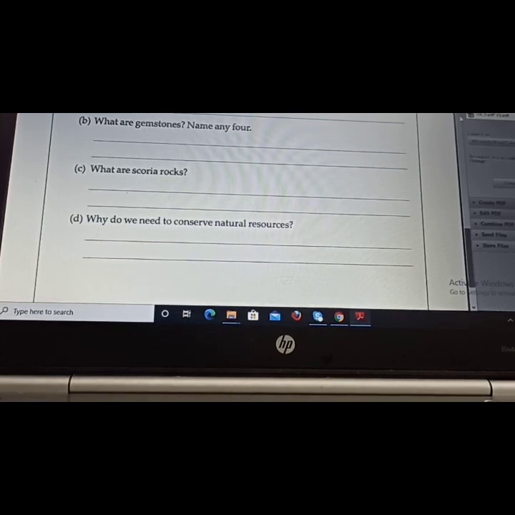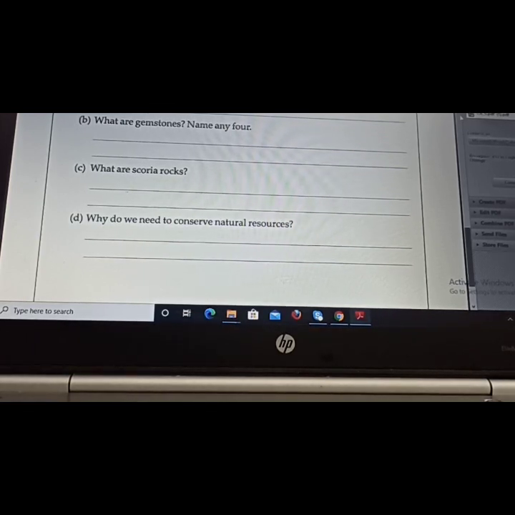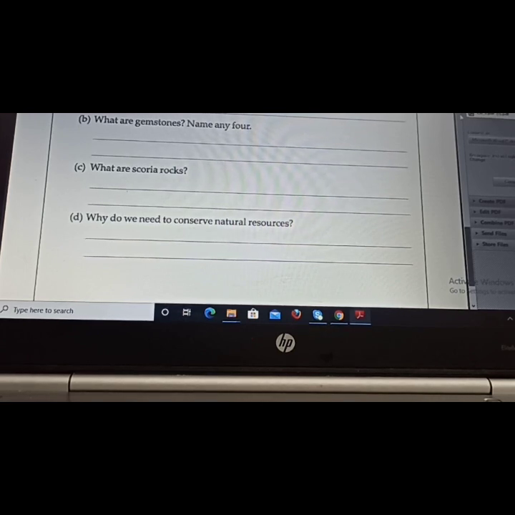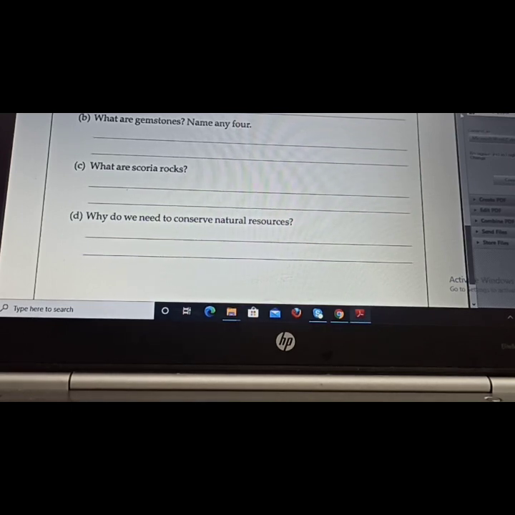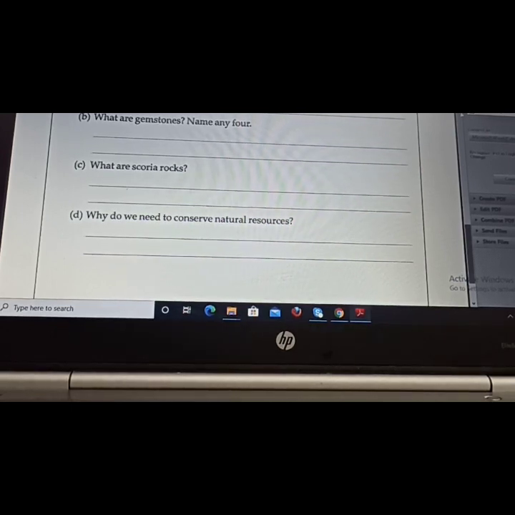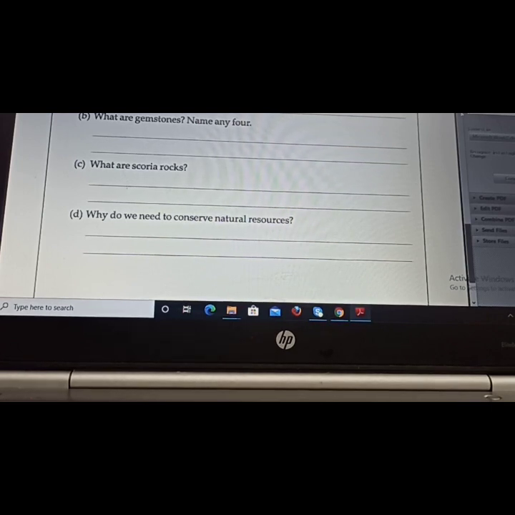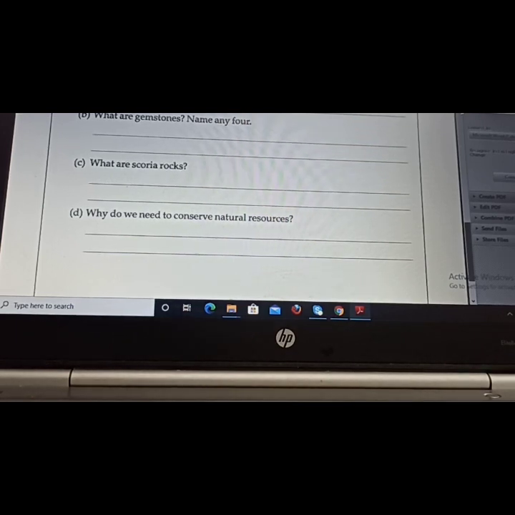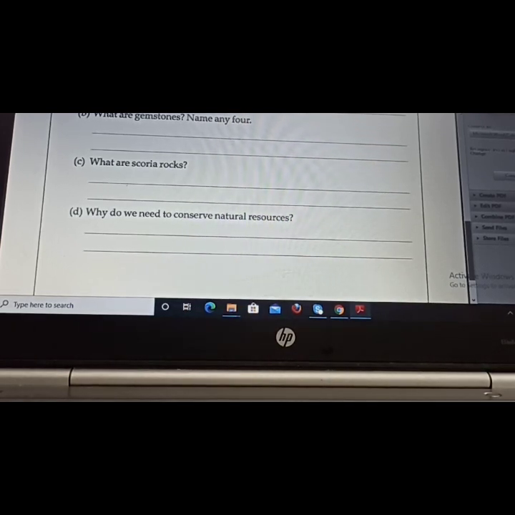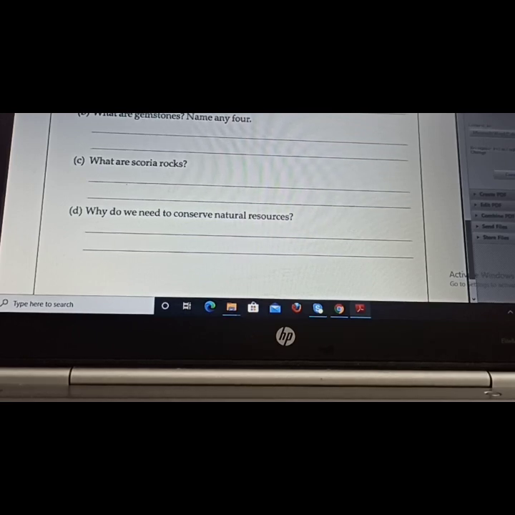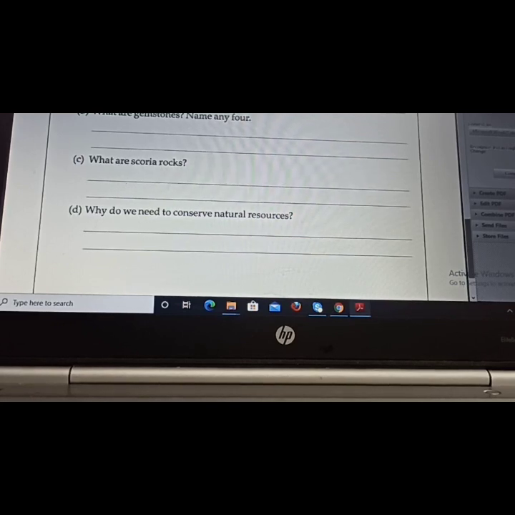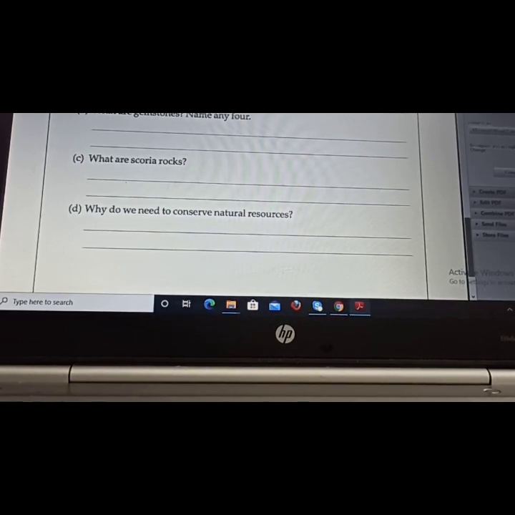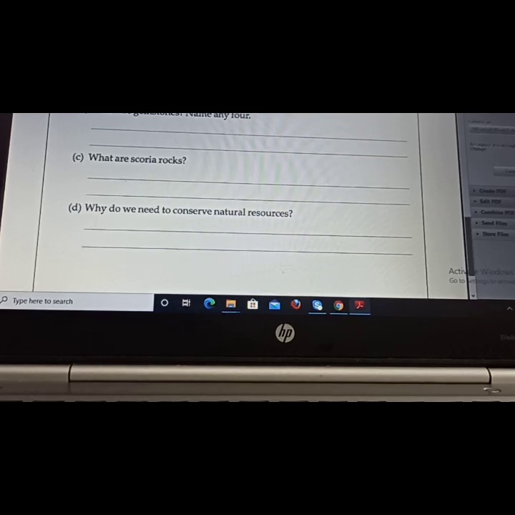Next is: what are scoria rocks? Basalt or scoria rocks are formed by the rapid cooling of lava on the earth's surface. When it is present inside the earth, it is called magma, but when it comes outside the surface of the earth, it is called lava. So when this lava comes out from inside the earth and cools down, which kind of rock is formed? It forms the scoria type of rocks.